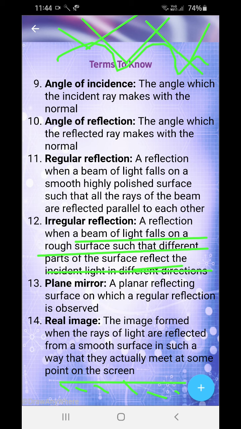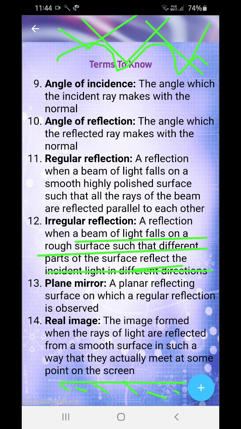And then there are two types of images, real and virtual. A real image is the image formed when the rays of light are reflected from a smooth surface in such a way that they actually meet at some point on the screen. Real images are erect and not inverted. These qualities are there in a real image.